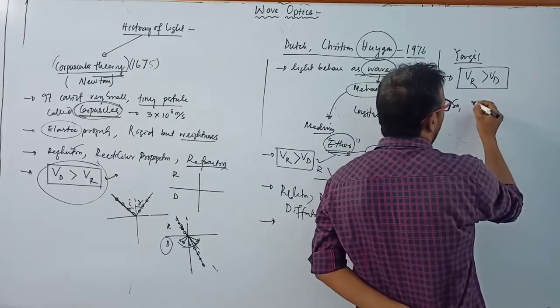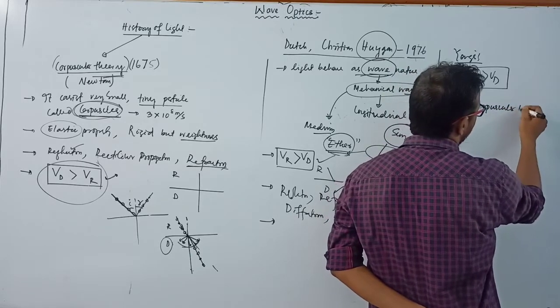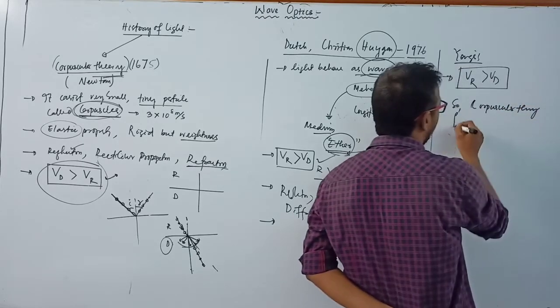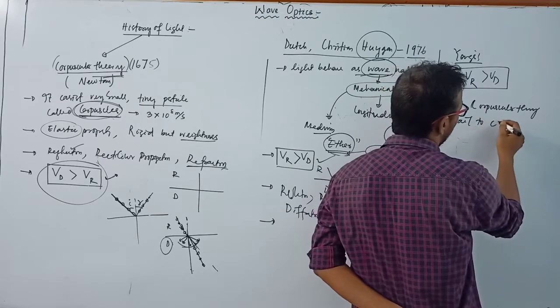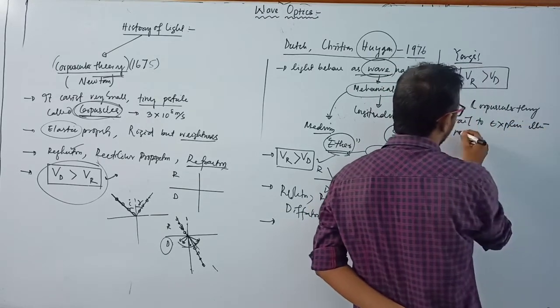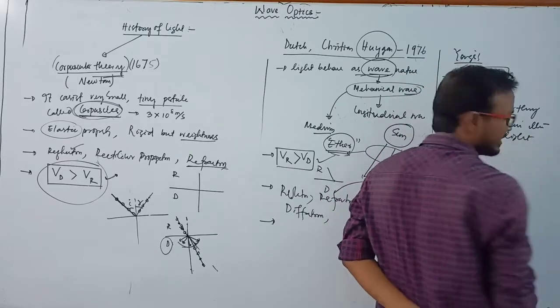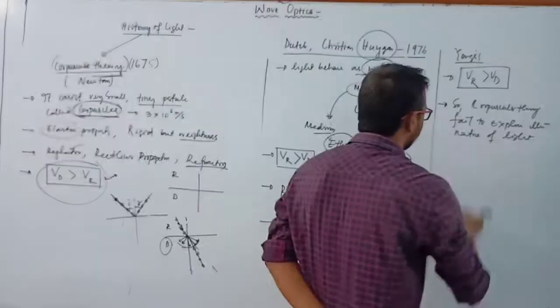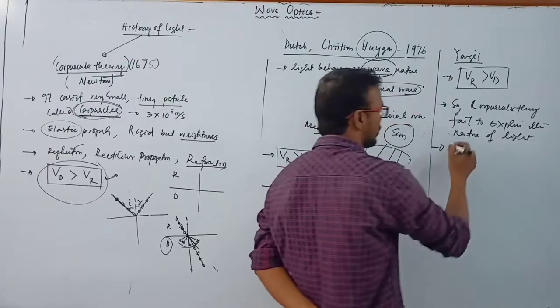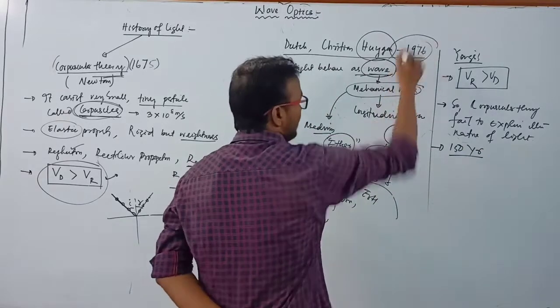So the corpuscular theory fails to explain the nature of light. Clear?